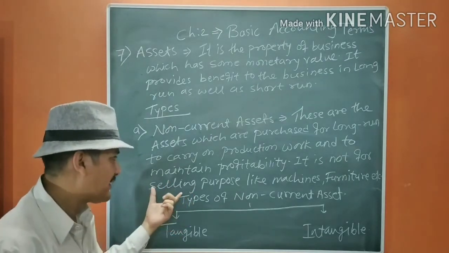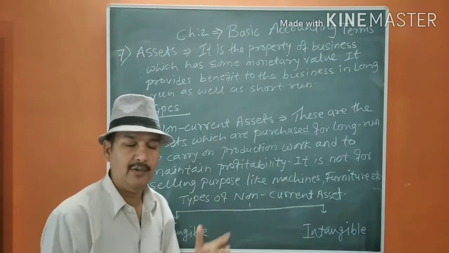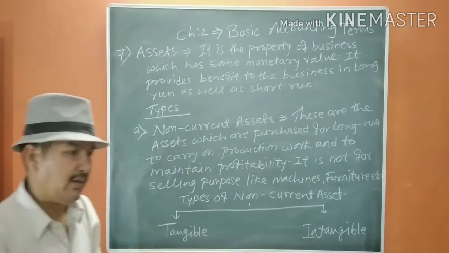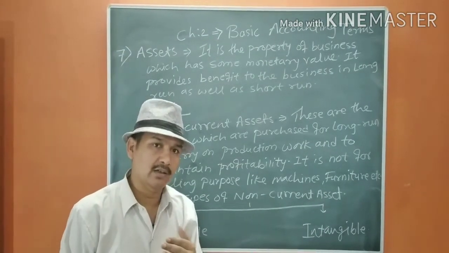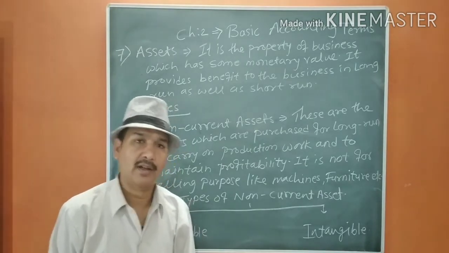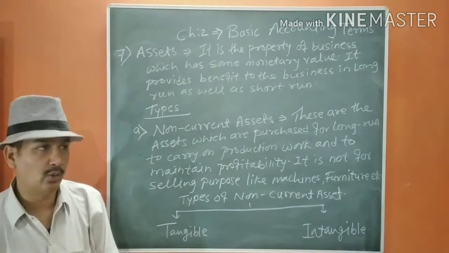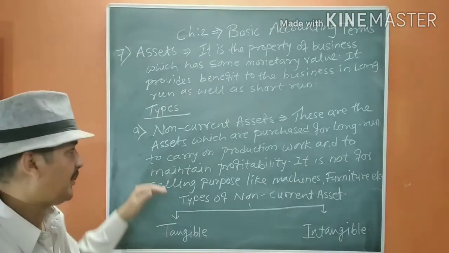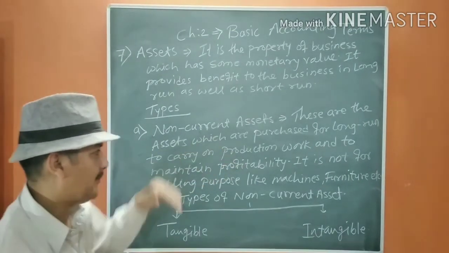It is not for selling purpose. We don't sell the assets. That doesn't mean that when it is spoiled or scrapped, it is not going to be sold. But when it is in use, it is not going to be sold because it maintains our profitability.